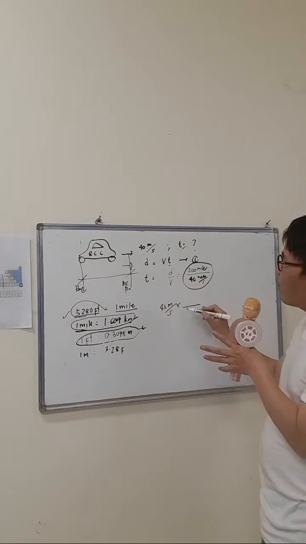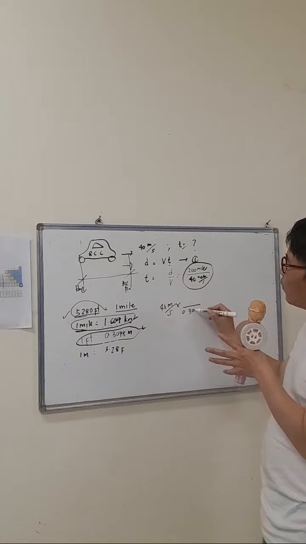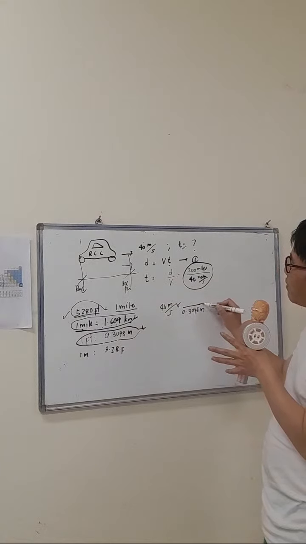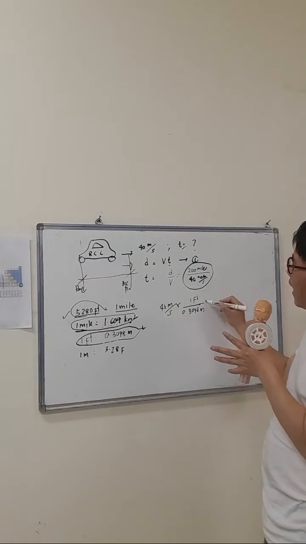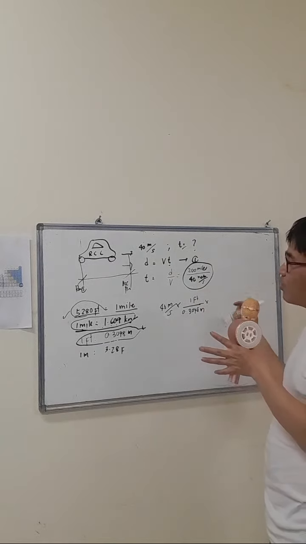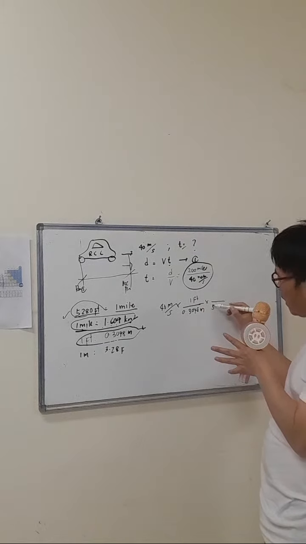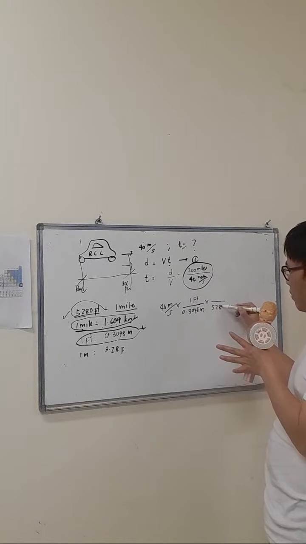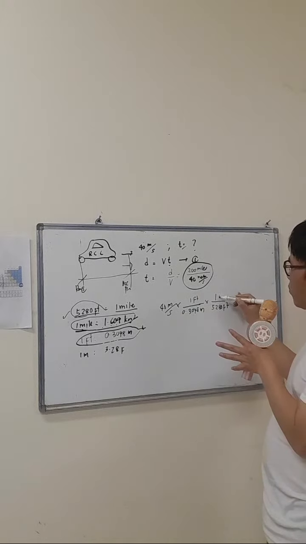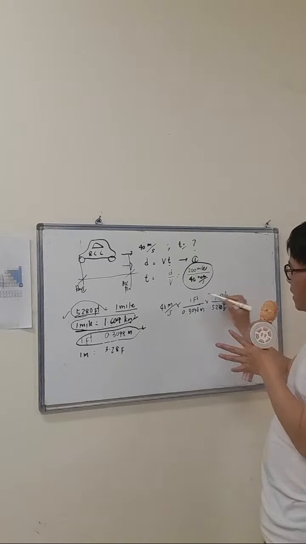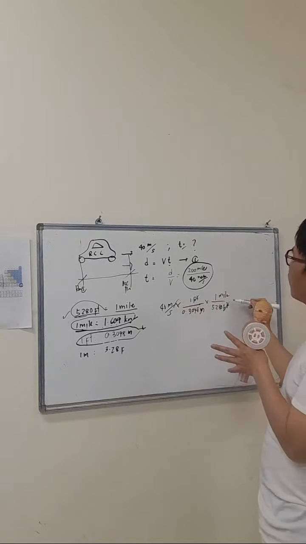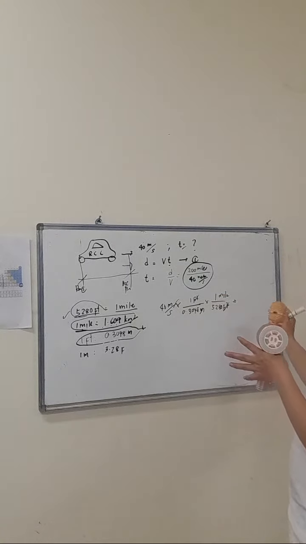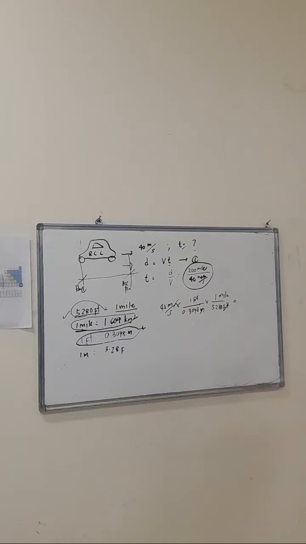So I will say 0.3048 meter is equals to 1 feet. And there are 5,280 feet in 1 mile. Right? So, you have now the miles. Cancel the feet. Cancel the meters. So I have now the mile. So I can now have the mile per second. Or shall I say the miles per hour.